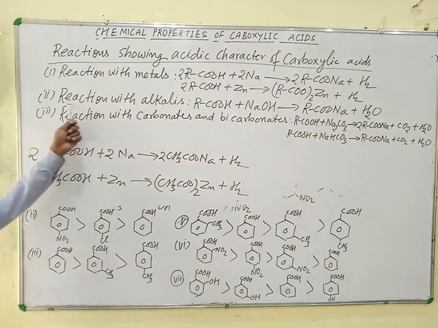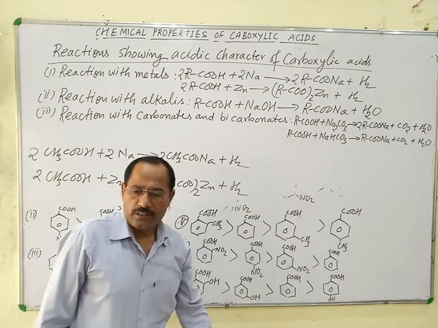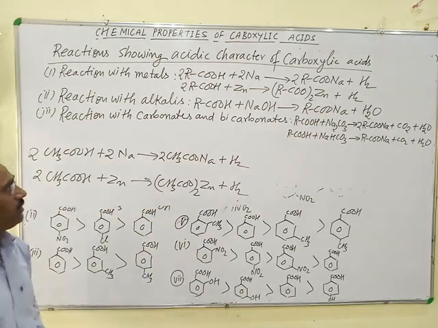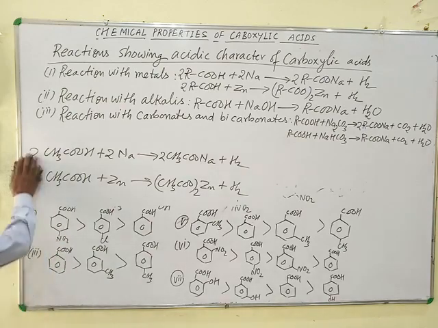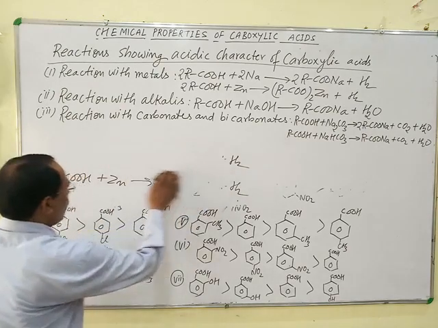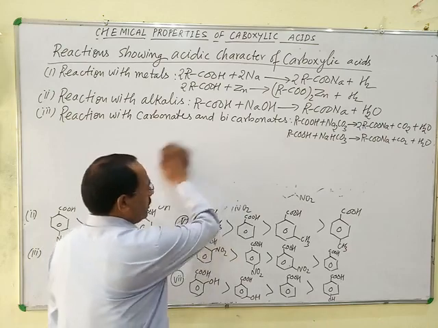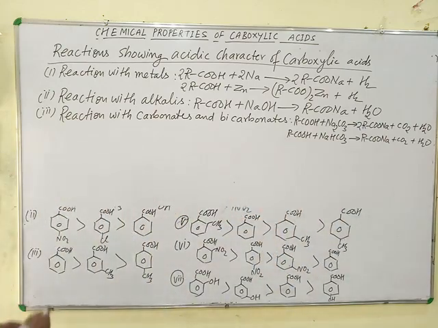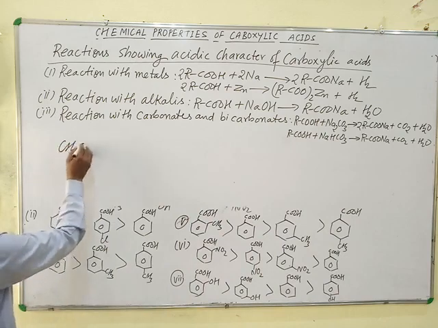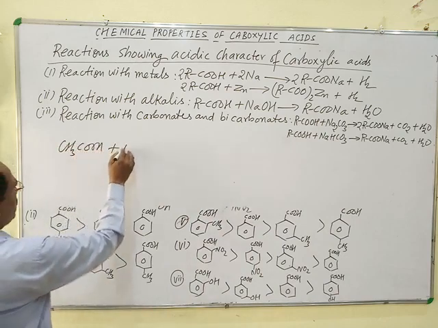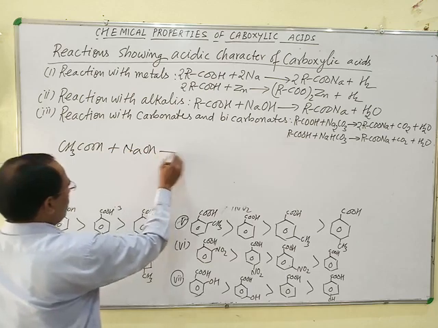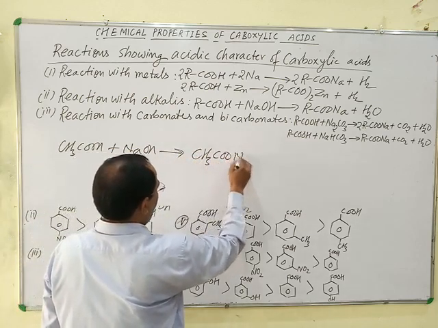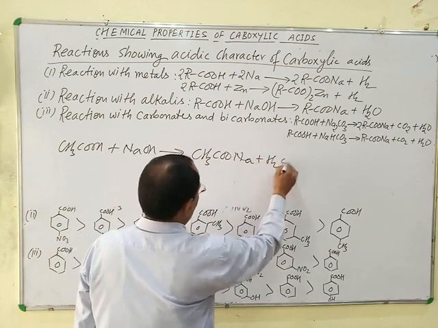Next property, reaction with alkalis. Means acid-base neutralization reaction with alkalis. Acid reacts with alkali to form salt and water. This reaction is known as neutralization reaction. For example, when acetic acid reacts with NaOH, it gives CH3COONa plus H2O.